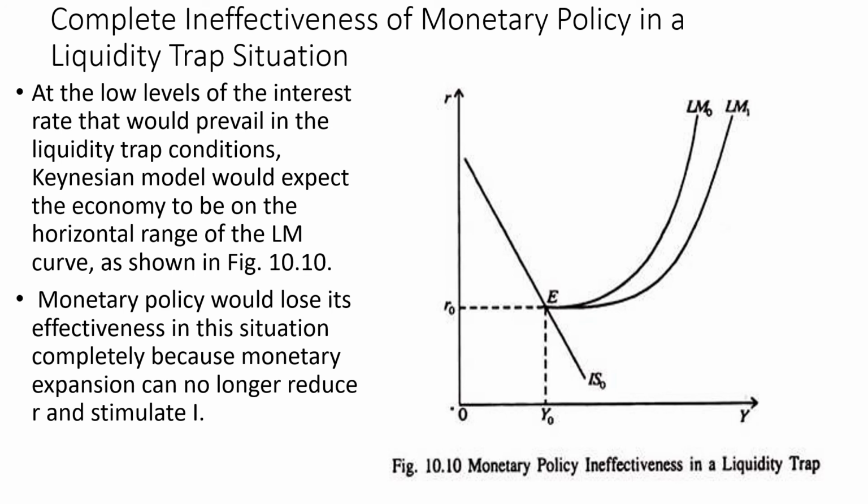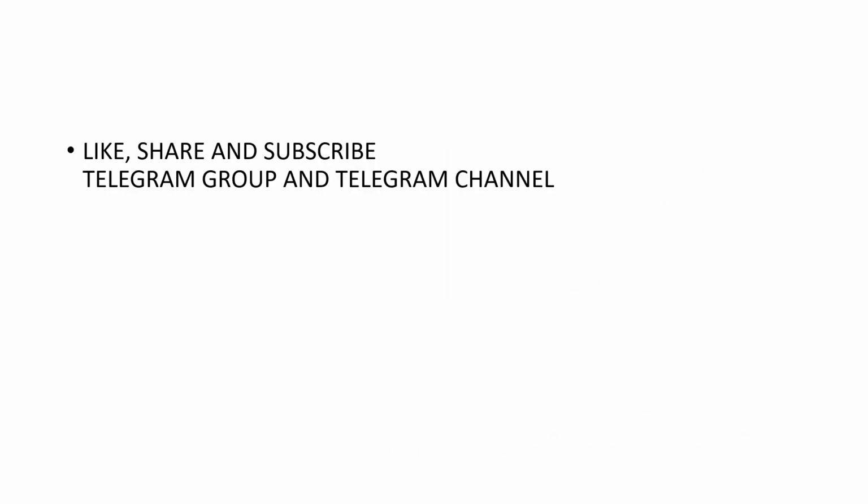This is shown in the figure. We have to understand that monetary policy would lose its effectiveness in this situation, mainly because monetary expansion cannot reduce the interest rate, and as a result it cannot stimulate investment. So with that, we end here.